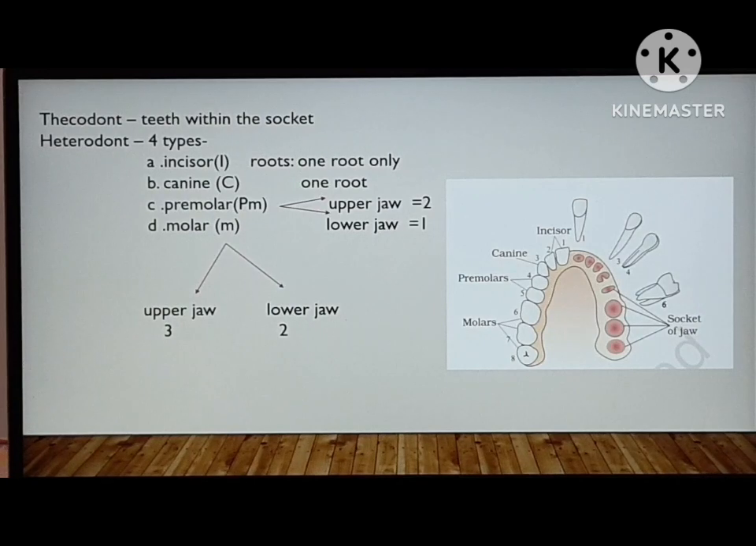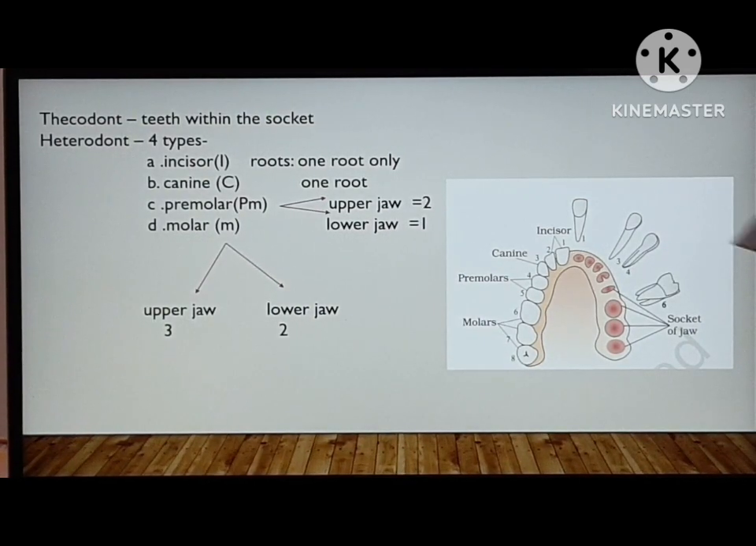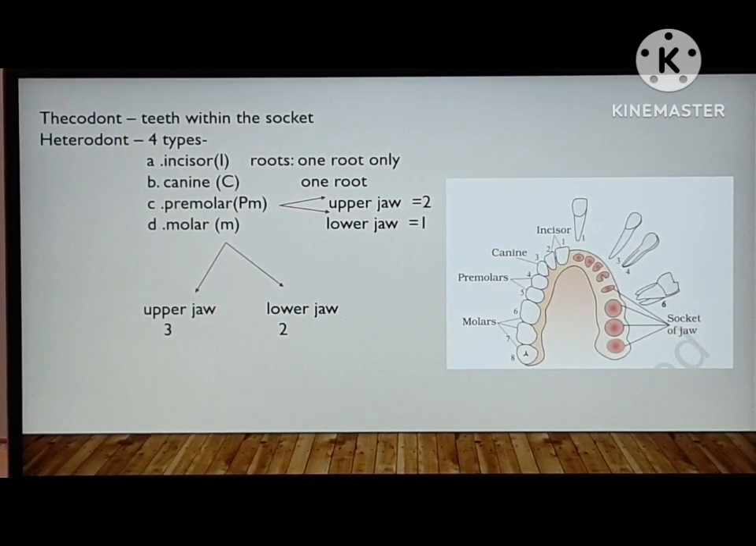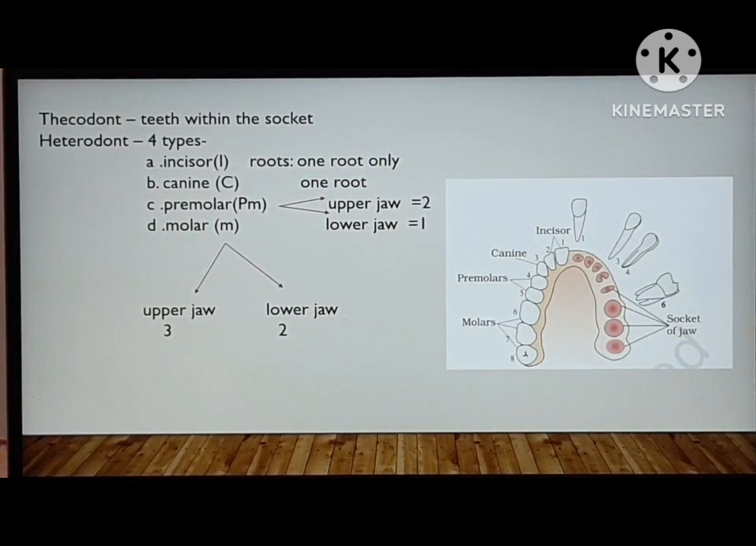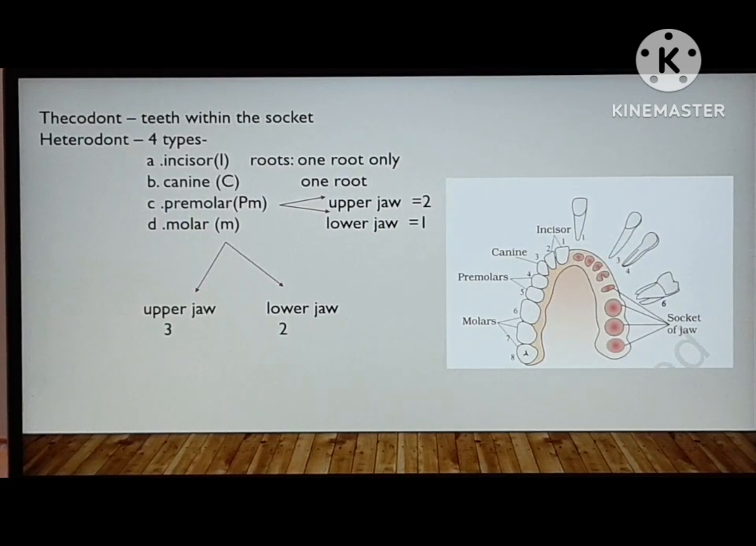Next, thecodont: teeth within the socket. What is thecodont? Teeth within the socket. Heterodont. So heterodont teeth are of 4 types. The roots are one and only, in the upper jaw and the lower jaw. Here it includes incisor, canine, premolar, molar. In the molars, the upper jaw consists of 3 and the lower jaw consists of 2. In this picture, you can see it.